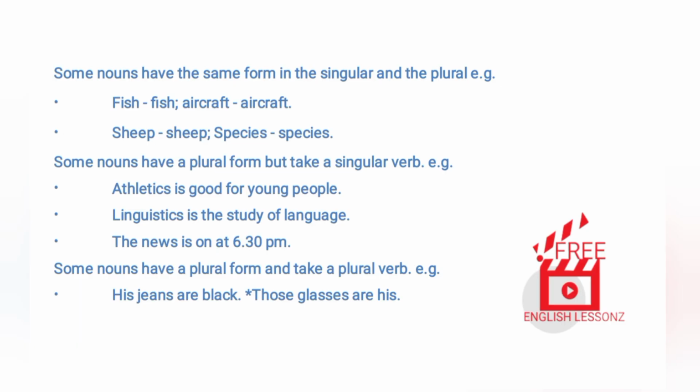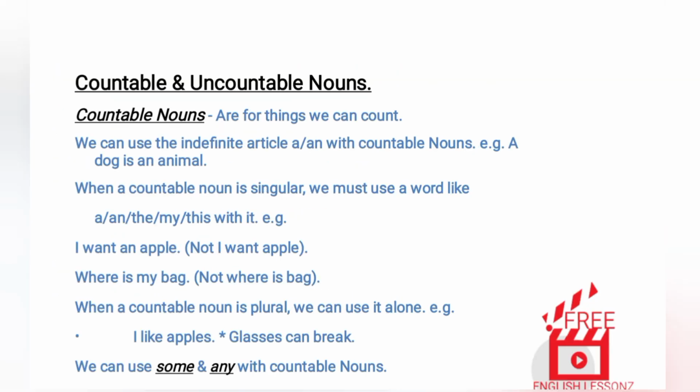Some nouns have a plural form but take a singular verb. Examples: Athletics is good for young people. Linguistics is the study of language. The news is on at 6:30 p.m. Some nouns have a plural form and take a plural verb. Examples: His jeans are black. Those glasses are his. Countable and uncountable nouns.